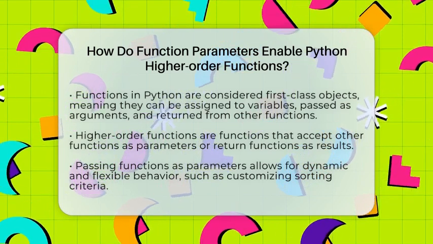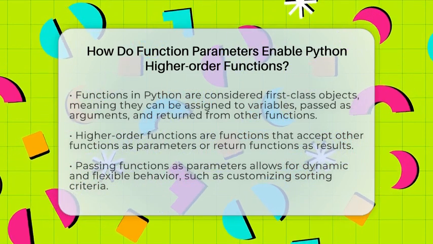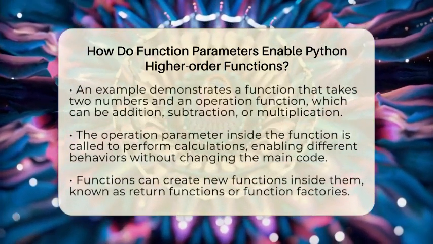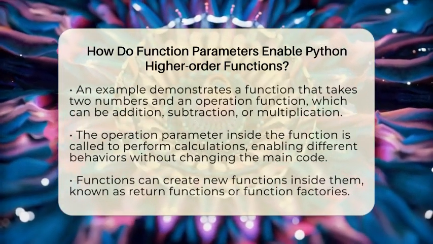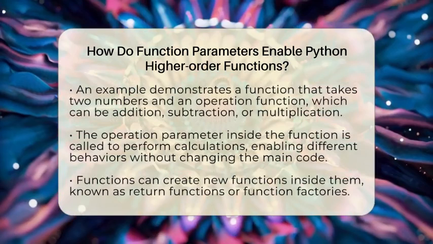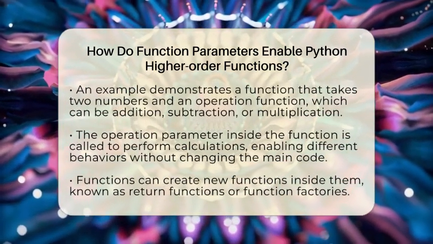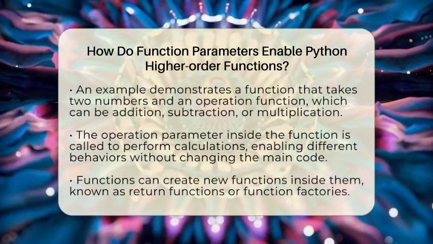For example, think about a sorting function. Instead of hard-coding how to sort items, you can pass a function that defines the sorting criteria. This way, you can sort by size, alphabetically, or by any custom rule without rewriting the sorting code each time. The key is that the sorting function accepts a function as a parameter, which it then uses to compare items.